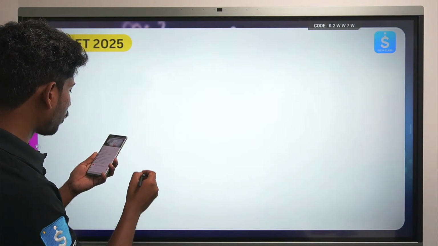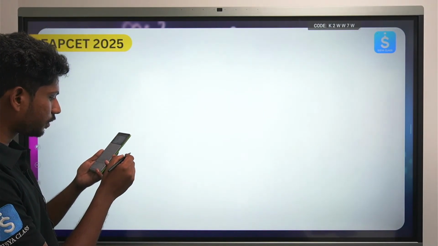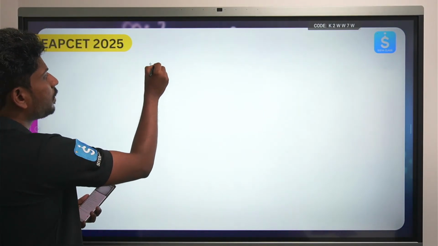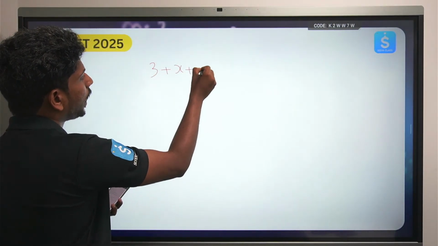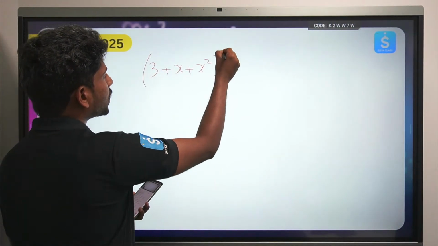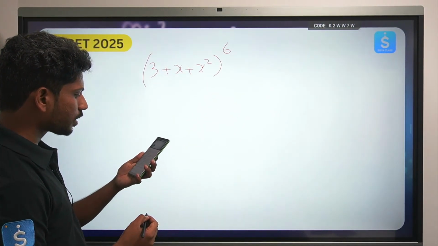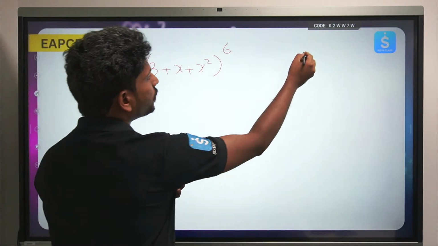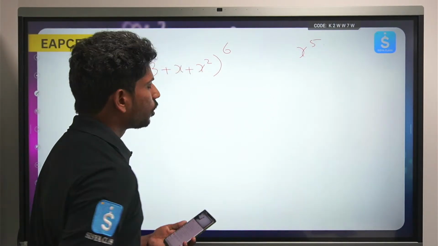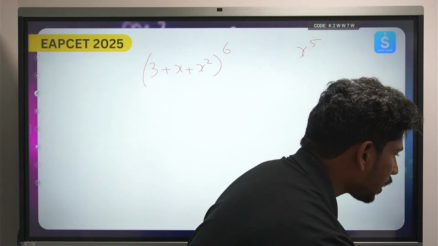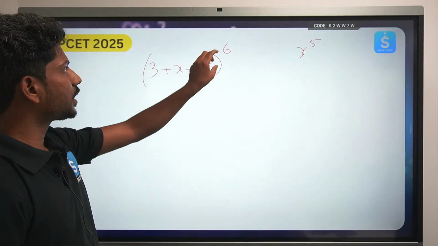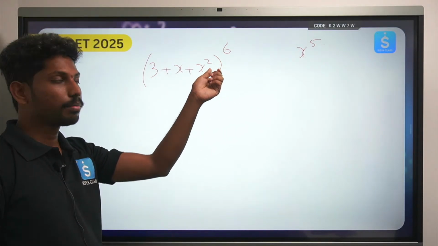So he is asking what is the coefficient of x to the power 5 in the expansion of (3 + x + x²) to the power 6. Okay, coefficient of x power 5. So when such questions come, you try to convert this sort of question into the binomial thing, right?